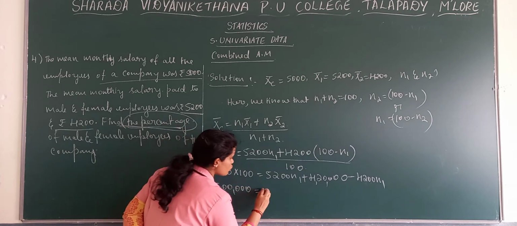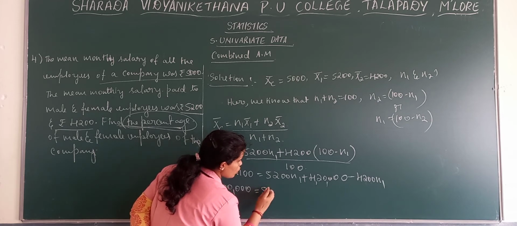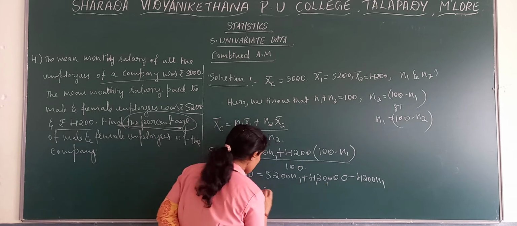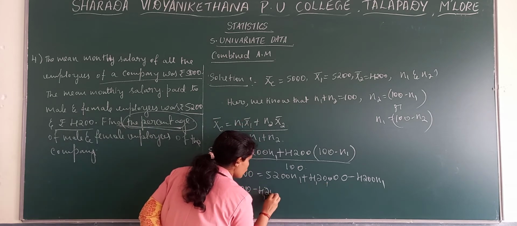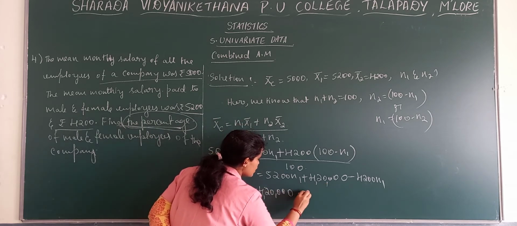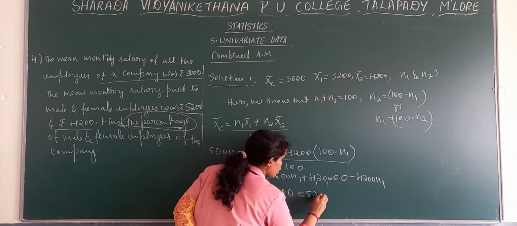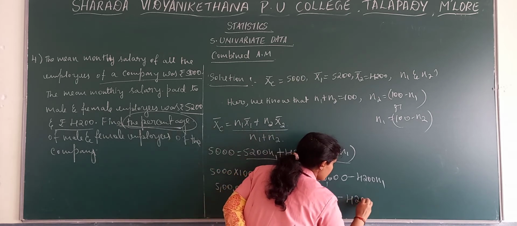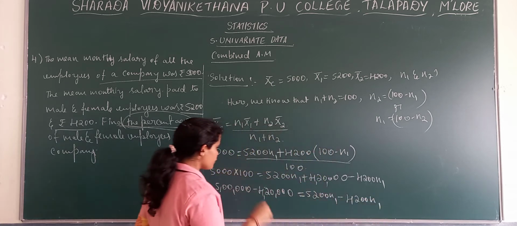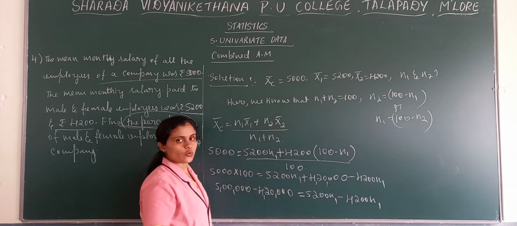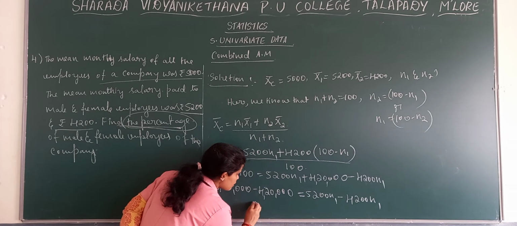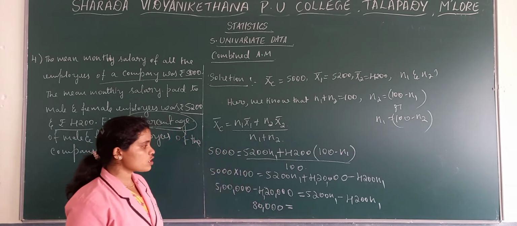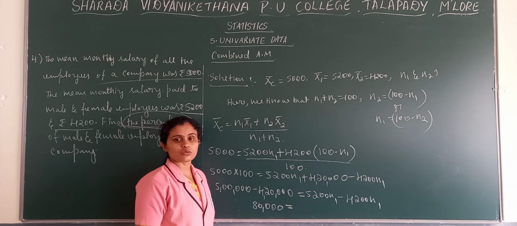Now 5 lakh minus 4 lakh 20,000 is equal to 5200 N1 minus 4200 N1.